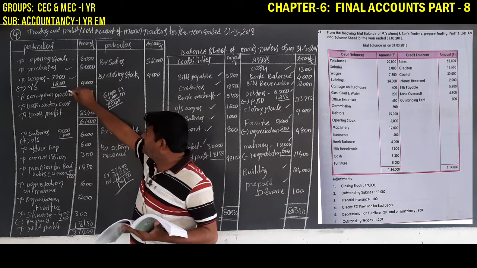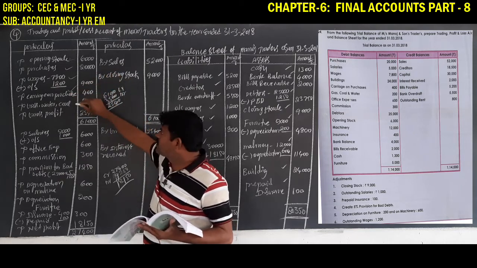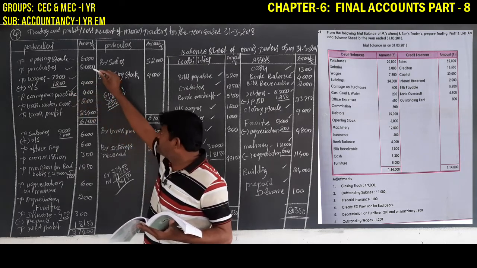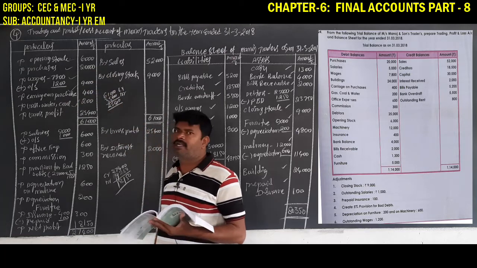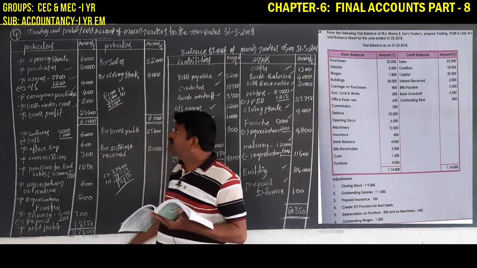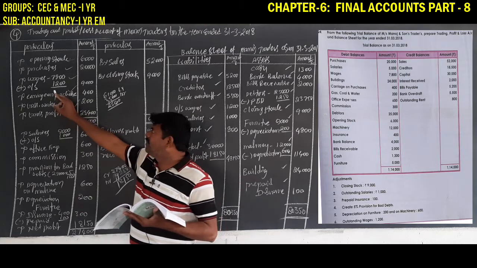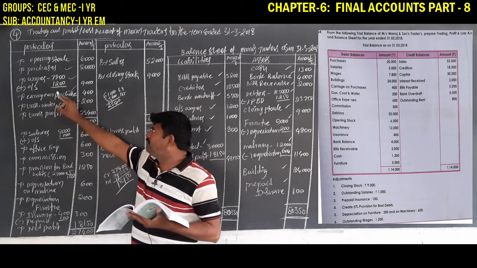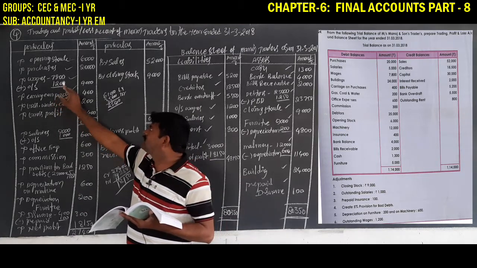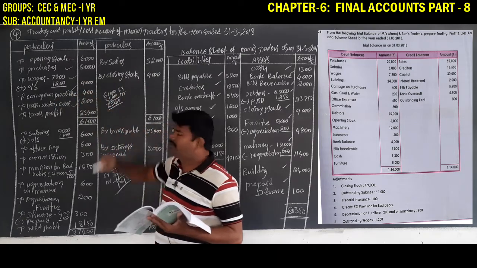Carriage is given on the trial balance debit side. Coal and water are given in the trial balance and must be recorded on the debit side. Outstanding wages are given in the adjustments, so they must be added to wages. This is about the trading account debit side.